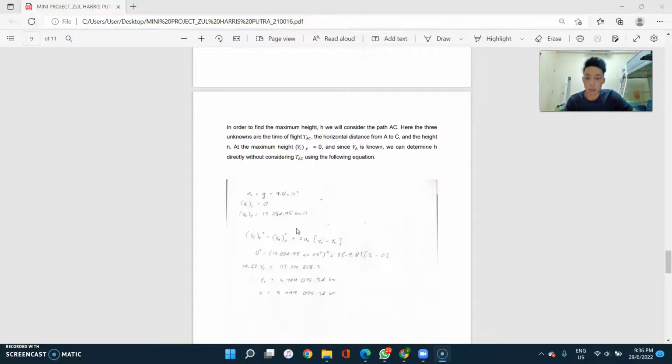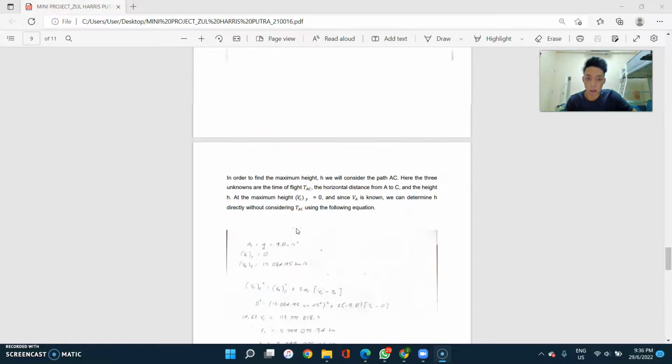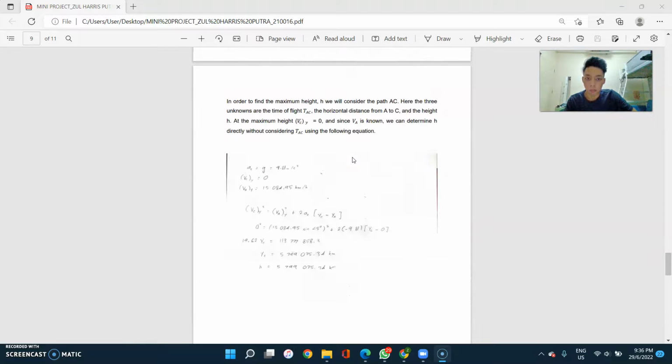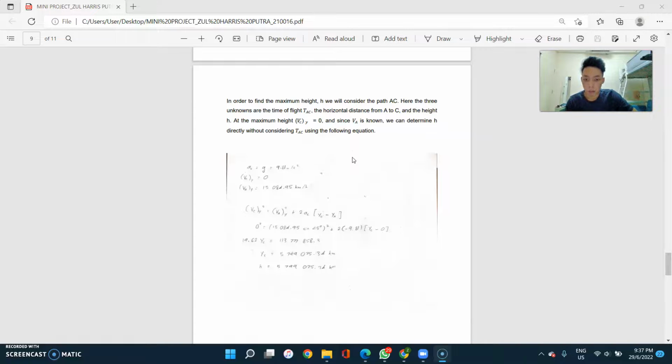And then in order to find the maximum height, h, I will consider the path AC. Okay, the path AC, I have drawn AC. Here, the three unknowns are the time of flight tAC, the horizontal distance from A to C, and the height as h. At the maximum height, we see vy equals 0, and since vA is known, we can determine h directly without considering time AC using the following equation. So I'm using this formula.